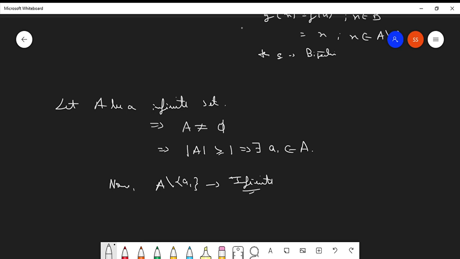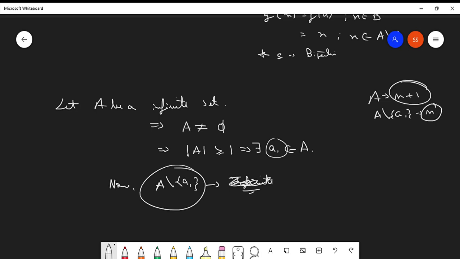Because we have considered only one element in A. More exactly, if A difference A1 is finite, say A would have n plus 1 elements, then A difference A1 will have n elements. So A will eventually become a finite set, but A is considered to be an infinite set. So this must also be an infinite set.